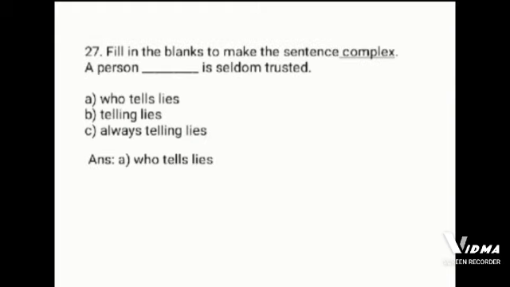Next example, fill in the blanks to make the sentence complex. A person blank is seldom trusted. Options are, who tells lie, telling lies, always telling lies. The correct option is answer A. A person who tells lie is seldom trusted.